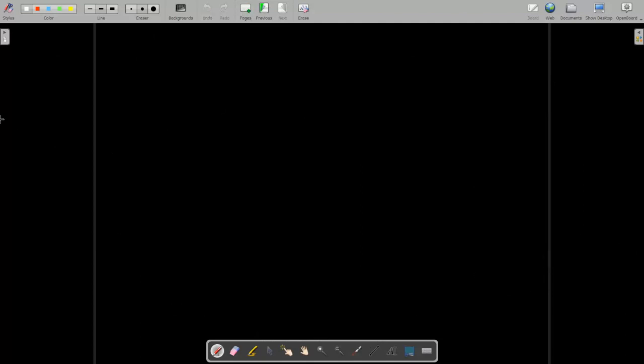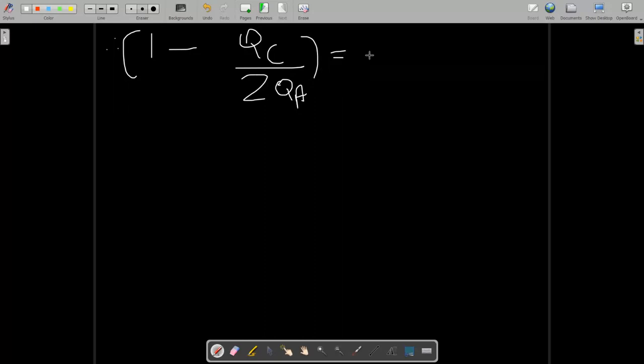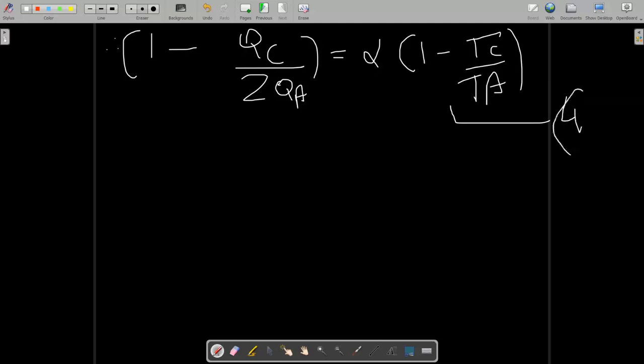So just simplify this equation again. So you can write 1 minus QC upon 2 times QA is equal to alpha times 1 minus TC by TA. Understand? Till now, clear? Give this equation number 4.